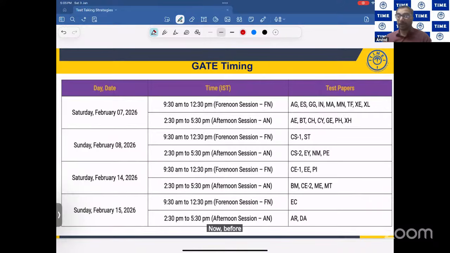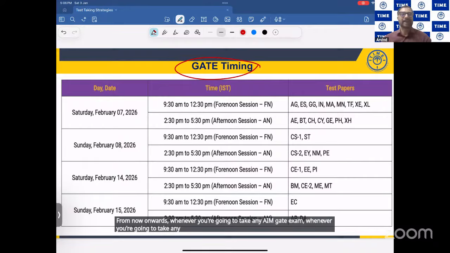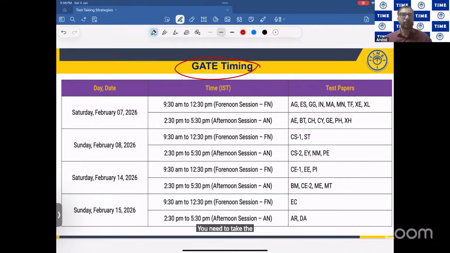Before we look at mock GATE, look at the GATE timings. These are the general timings I gave for all of them. Why is this timing important? From now onwards, make this very clear for yourself: whenever you are going to take any mock GATE exam, you need to take the examination in the same time slot as you will have in the actual GATE exam.